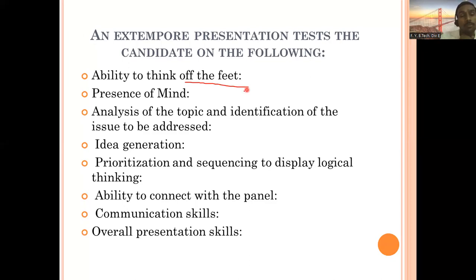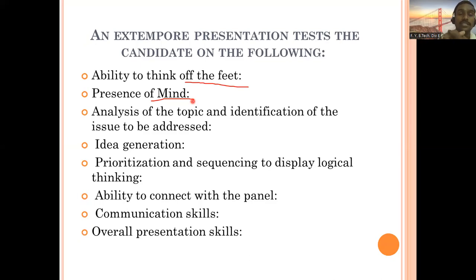Then second, presence of mind. We already discussed that in Marathi you can call it Hajar Jababi. How exactly you are able to reply, how promptly and sharply you are expressing your views, will be checked. Analysis of the topic and identification of the issue to be addressed. Whenever the topic is announced to you, you are going to think about it. What this topic is about, and if any issue is there, what issue is addressed in that topic, you will start thinking about that.